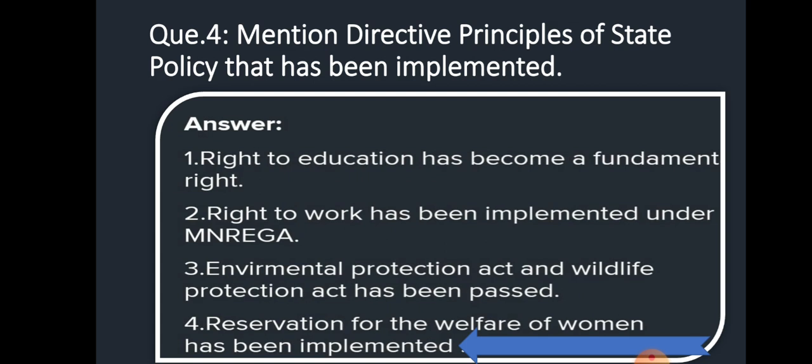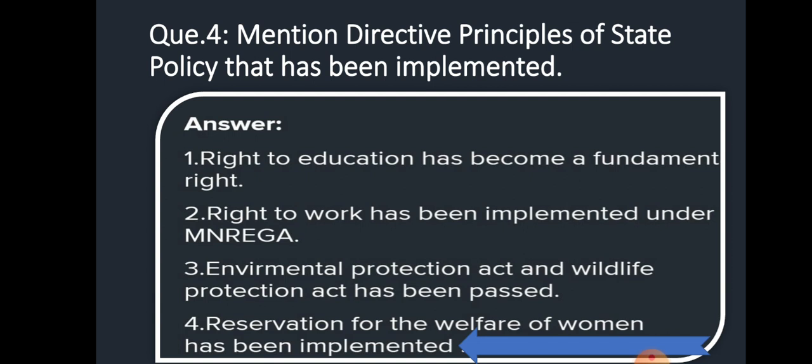Next, question number 4. Mention directive principles of state policy that have been implemented. It is a very important question from the exam point of view. So you must learn and try to understand the question very nicely. You must write here the directive principles of state policy. Earlier these points were directive principles, but now they have been implemented. A 1 mark question may also come from these points, so you must underline them.